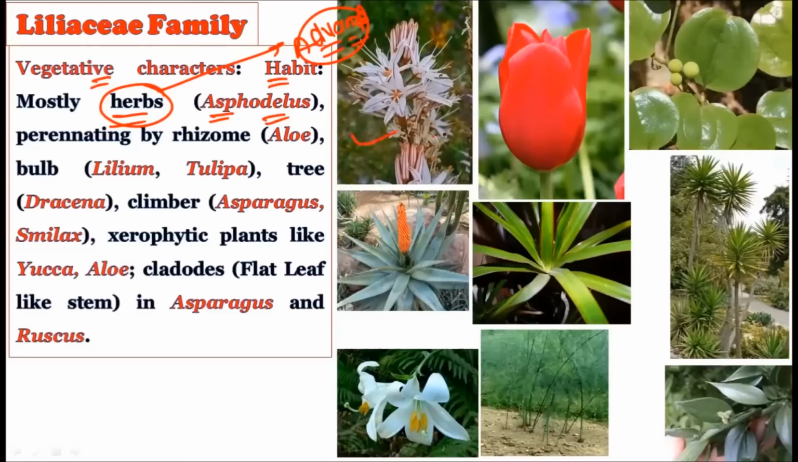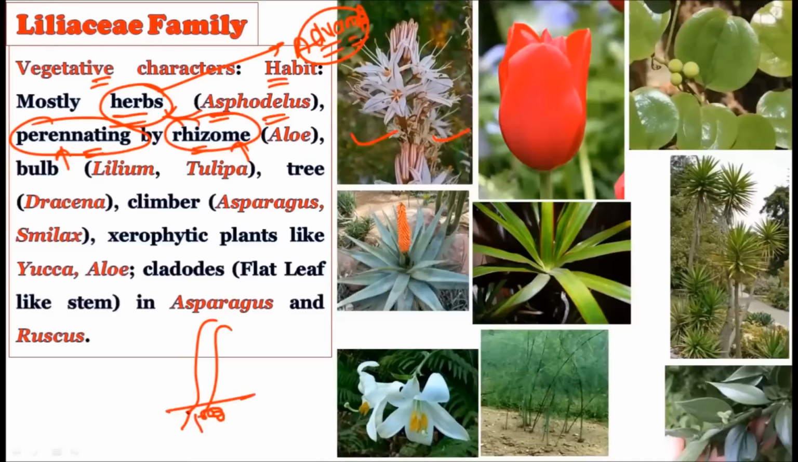Consider this is the first picture. This first picture belongs to Asphodelus, and this Asphodelus is a herb. They perennate by the rhizome. This is very important, because under the ground they have a rhizome, and by using this rhizome they perennate. If you observe below the ground, there is a rhizome, and when the plants die off, this rhizome will remain dormant throughout the unfavorable season, and once the favorable season is there, for example, once the rainy season is there, this rhizome will again grow into a new plant. So that literally means they perennate by using this particular rhizome.